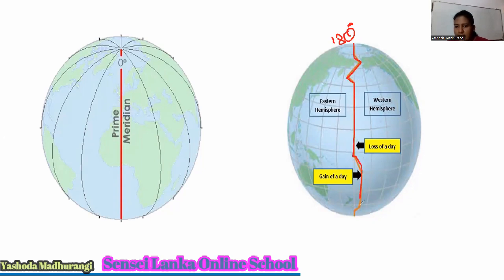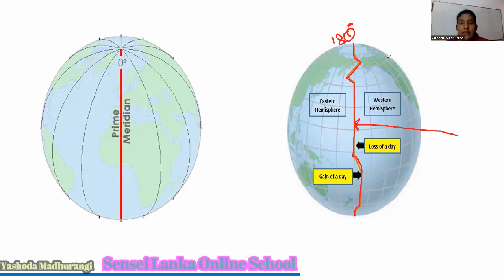It is something special. It is not drawn as a straight line because this line decides the dates. That is why we call it the date line. If this line crosses a land area, that village or that country or that area will be separated.